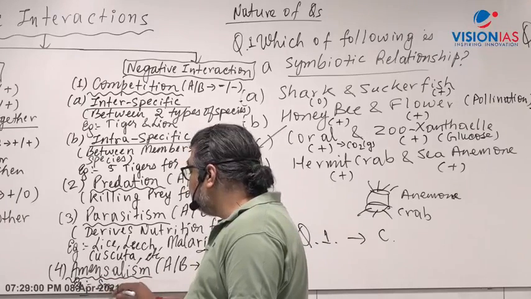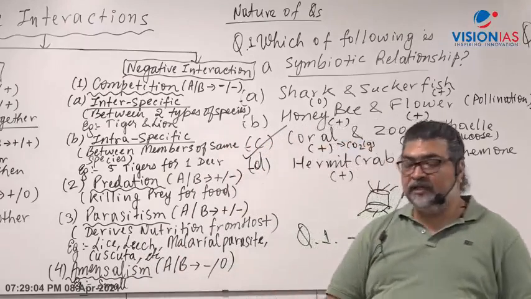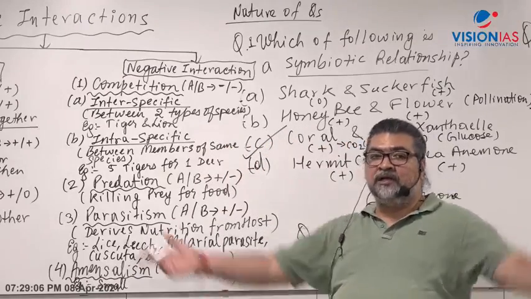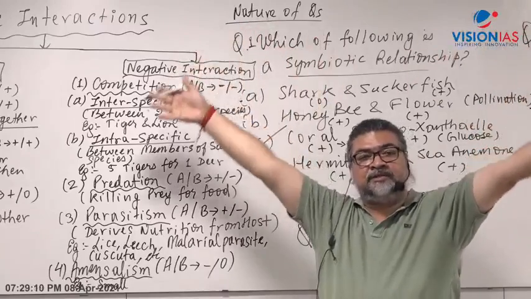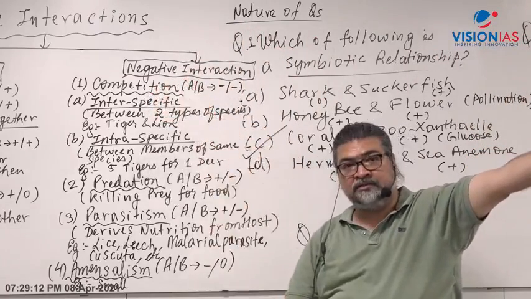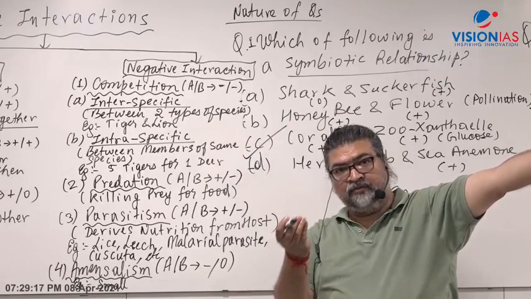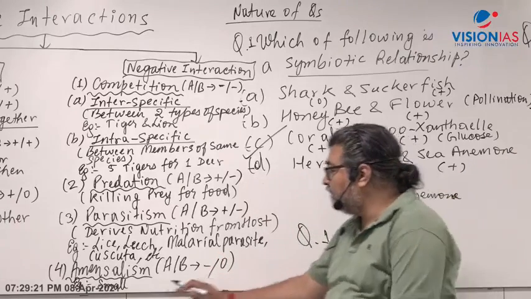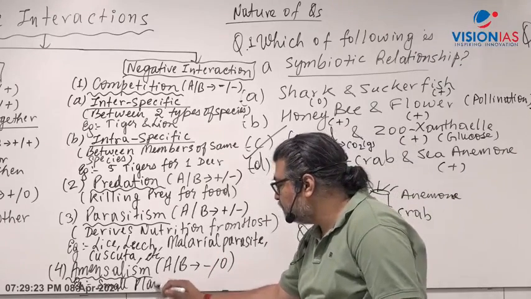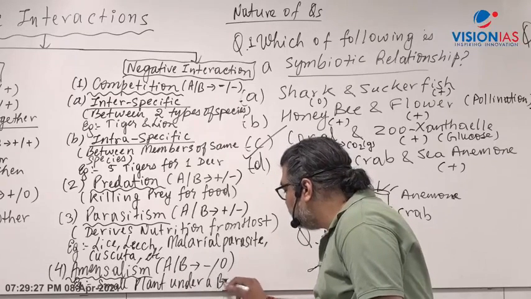Now here, the very good example I have given you, that small plant. Surprisingly, any time, for example, wind or a bird can drop a seed and the small plant grows up under the big tree. So big tree gets all sunlight, water, everything is taking that. But that small plant which comes into the soil and grows will not be getting enough water, food, nutrients, anything, and will die. So a small plant under a big tree is a very good example of amensalism.